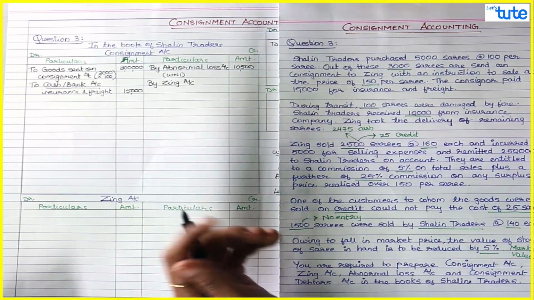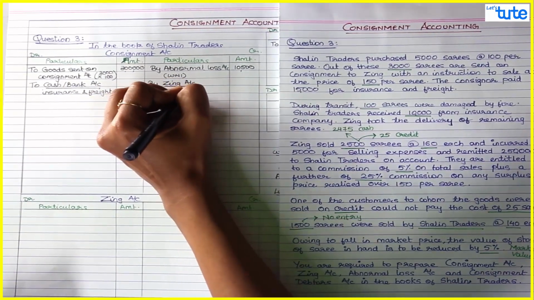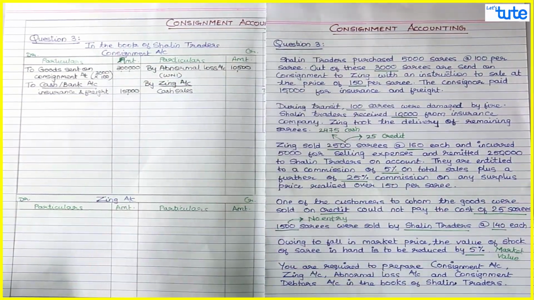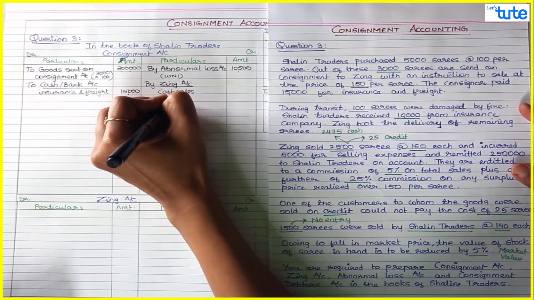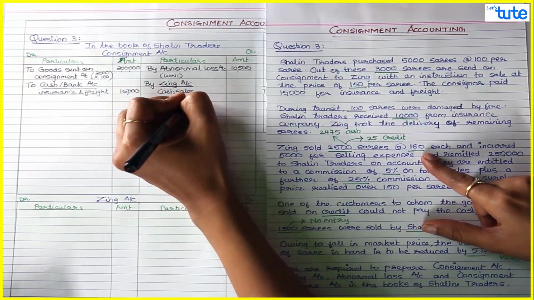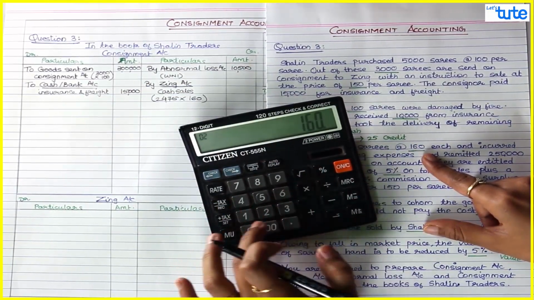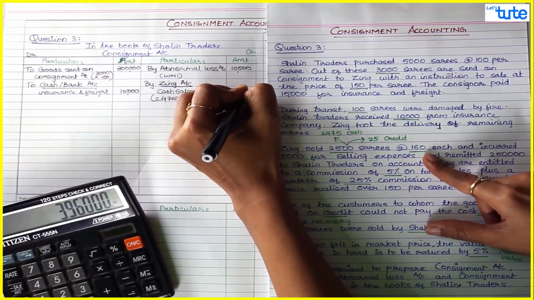So Zinc account debit to consignment account. So by Zinc account, cash sales is 2475 saris into, now these saris are sold for 160. So 2475 into 160 comes to 3,96,000.